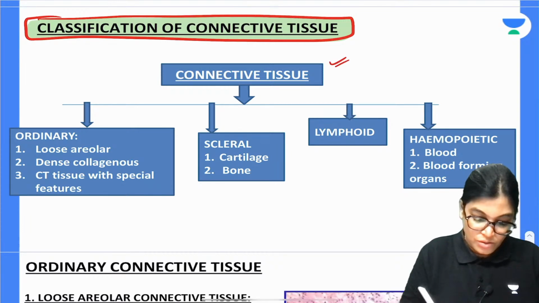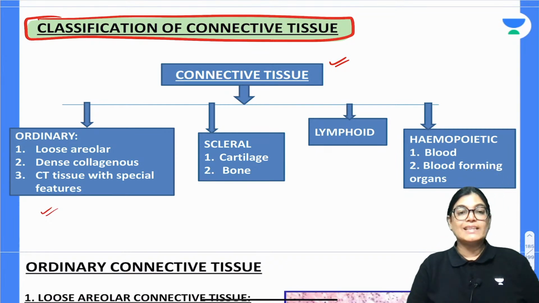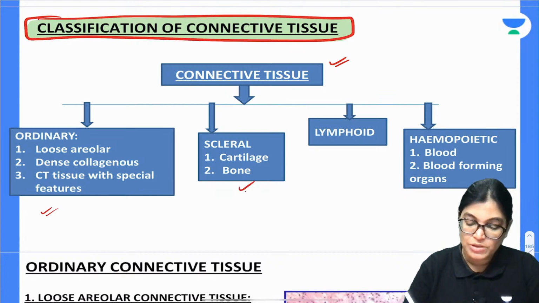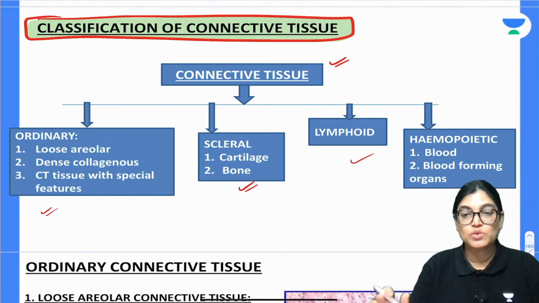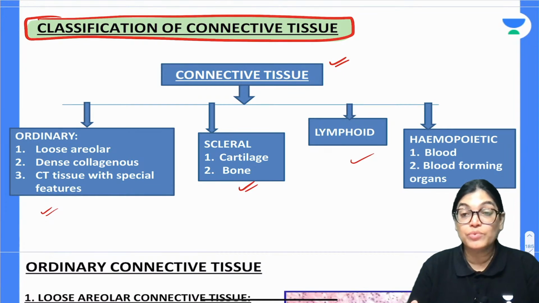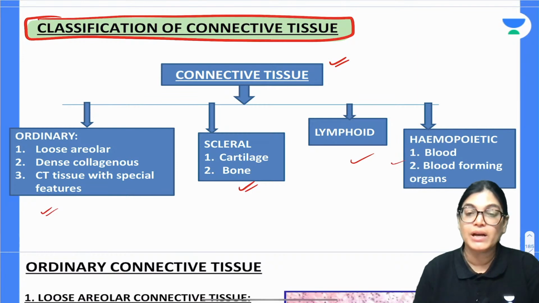Okay. So, ordinary connective tissue has loose areolar tissue and dense collagenous tissue, and again it will have a special feature. The skeletal type is bone and cartilage, then lymphoid. We will study in detail about lymphoid organs, spleen, lymph node, thymus gland and tonsil in a separate session, and the hemopoietic is the blood and blood forming organs.